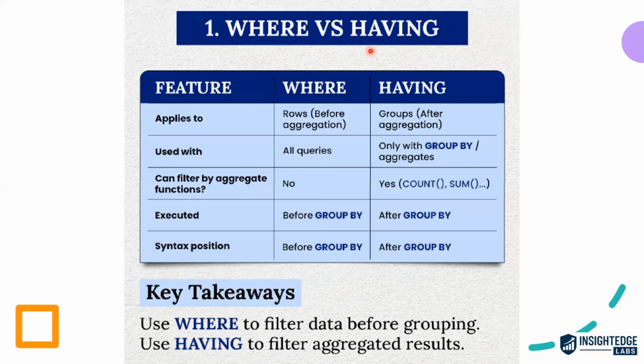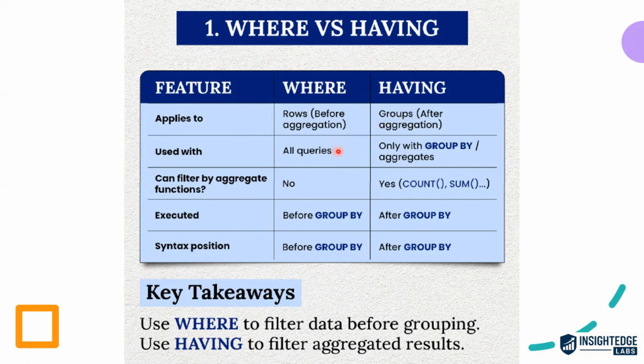Whenever you want to apply a filter condition on the basis of a set of rows, one should use the WHERE clause. And whenever you want to apply a filter condition based on some grouping operation or aggregation operation, one should go for the HAVING clause.